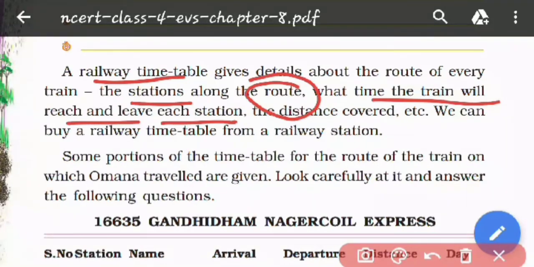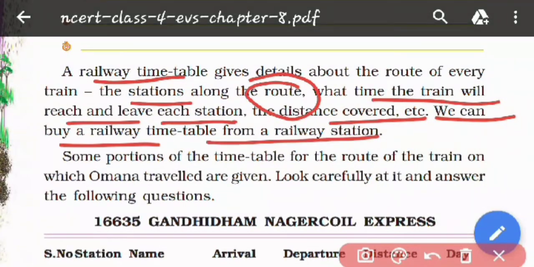The distance covered will also be mentioned in the railway timetable, that in moving from Kashipur to Rajasthan, how much distance we will cover, that will also be written in the railway timetable. So we can buy a railway timetable from the railway station.